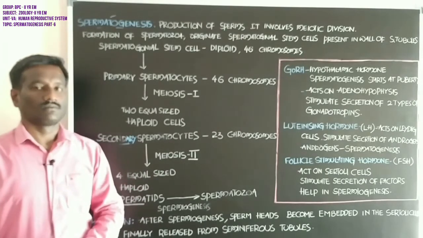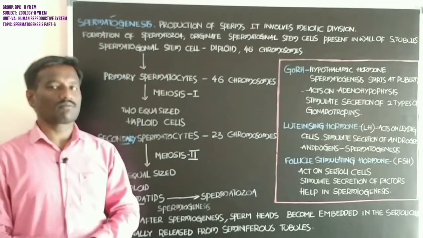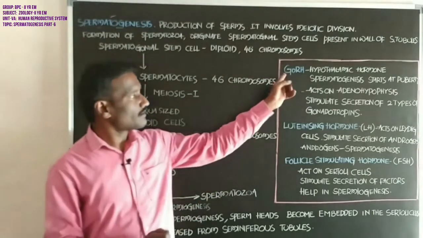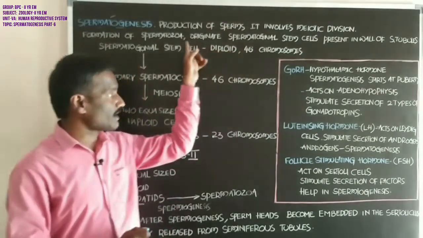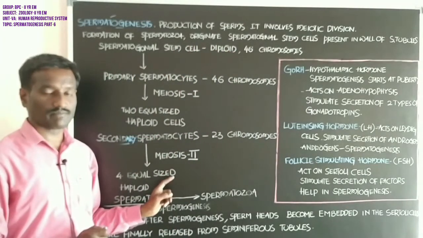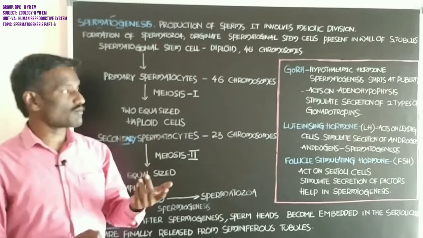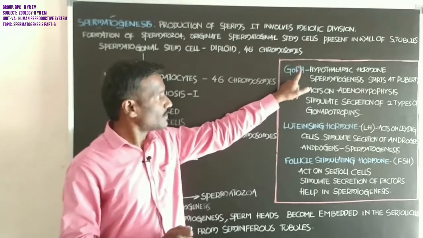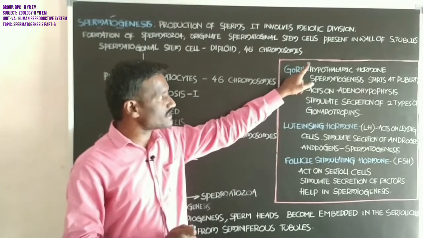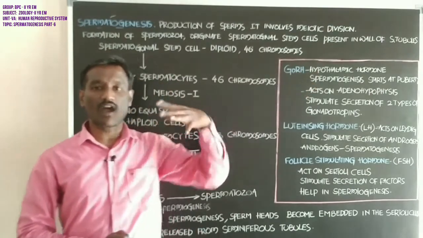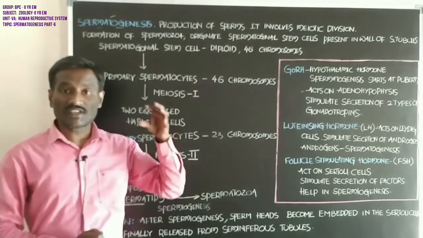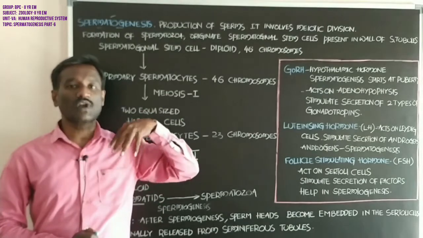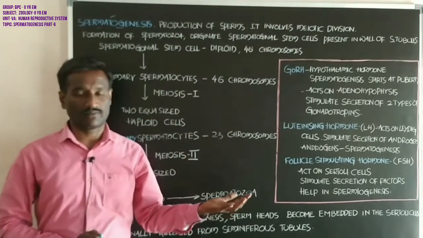Students, one of the hormones that plays a main role in the process of spermatogenesis is gonadotropin releasing hormone. Gonadotropin releasing hormone is a hypothalamic hormone. It is produced from the hypothalamus.